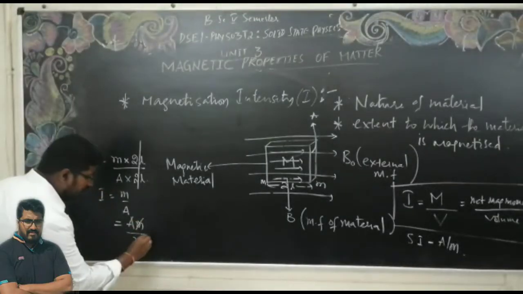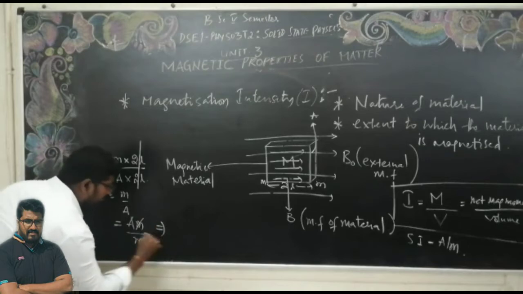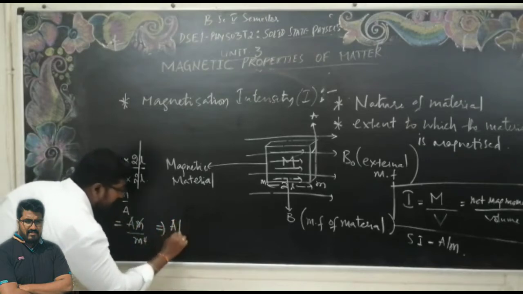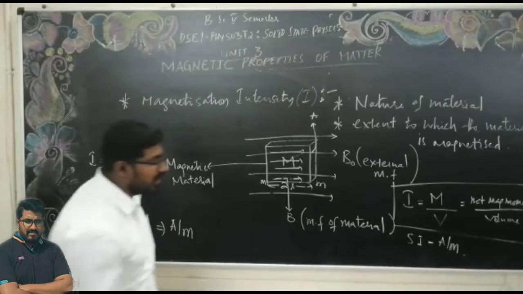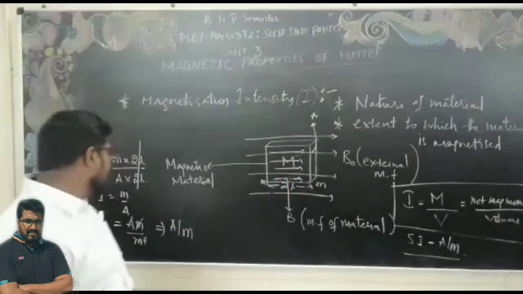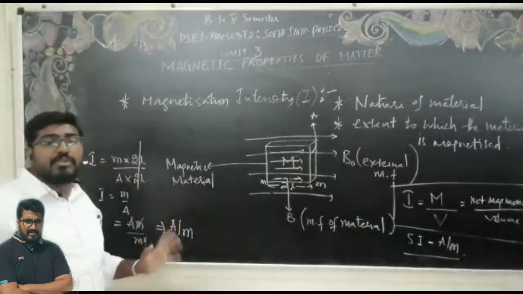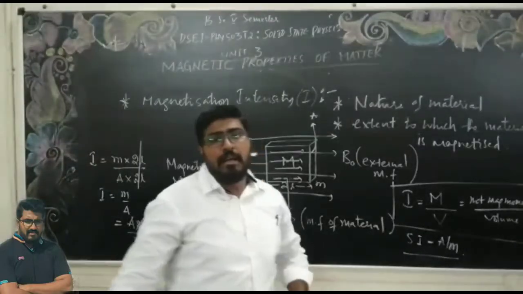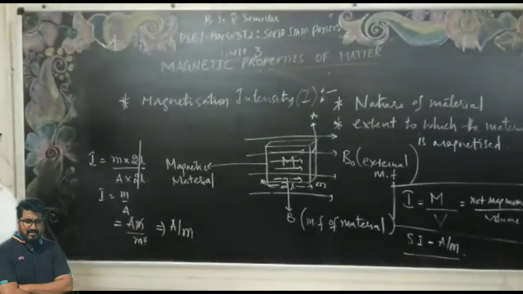Therefore, one meter gets cancelled and we are left with ampere per meter. The SI unit of the magnetization intensity is ampere per meter. So this is about the magnetization intensity.